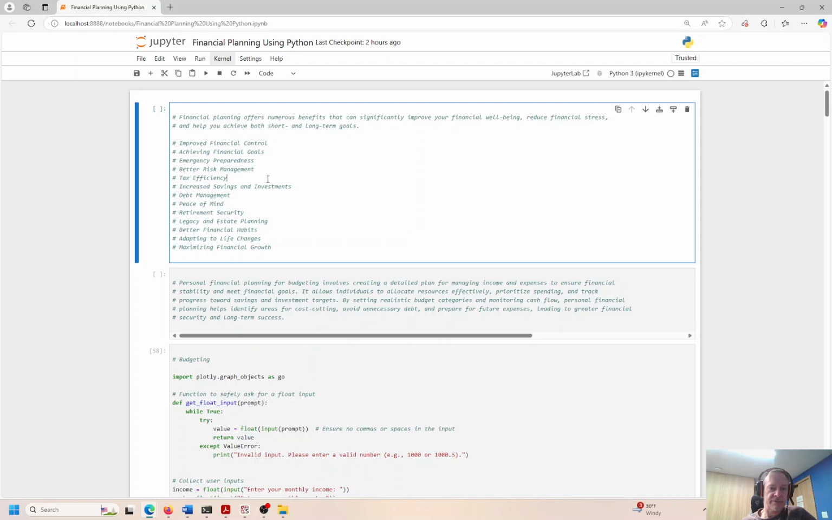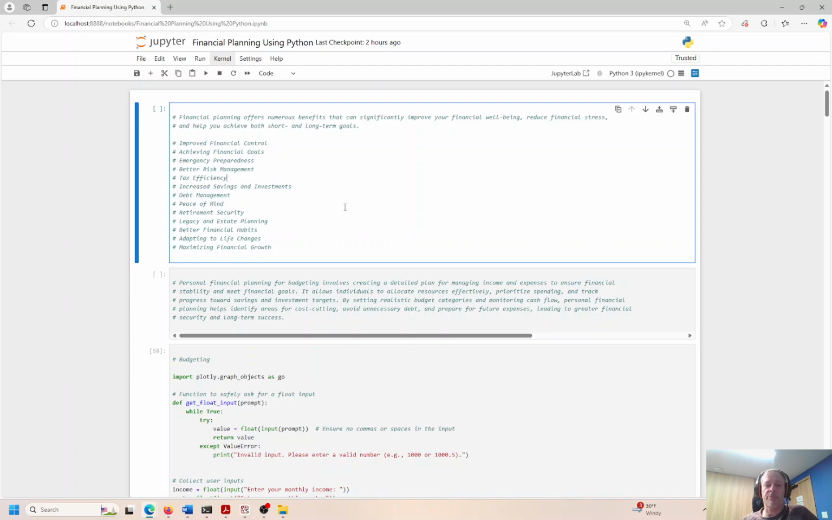You should pay as much taxes as you are legally required to do, but not a penny more, right? So if we can minimize our tax liability legally, we should go ahead and do that. Increase savings and investment, debt management, peace of mind. That's important, right? Retirement security, legacy and estate planning, better financial habits, adapting to life's changes and crises that come up at a moment's notice, and maximizing financial growth. Okay, and there's probably a couple other things, but I think that touches on the major ones.